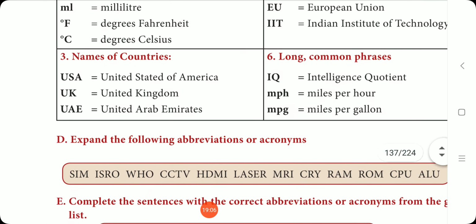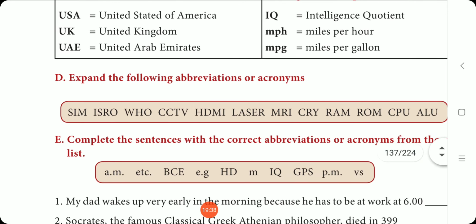Next, names of countries. USA, United States of America. UK, United Kingdom. UAE, United Arab Emirates. All these are abbreviations. Long common phrases. IQ, intelligence quotient. MPH, miles per hour. MPG, miles per gallon. All these are examples of abbreviations, right?